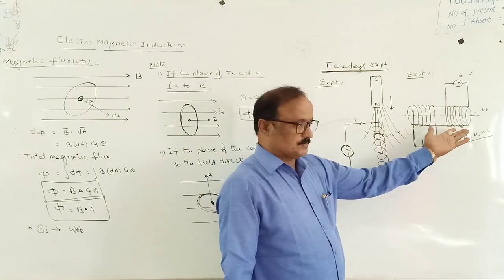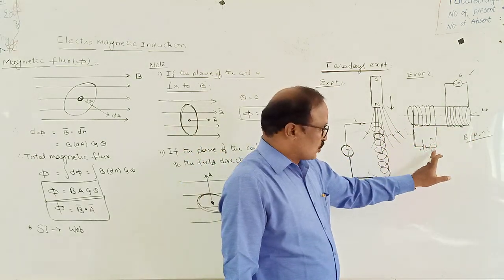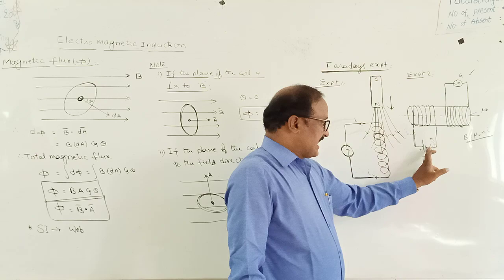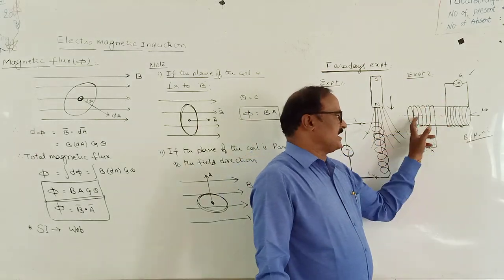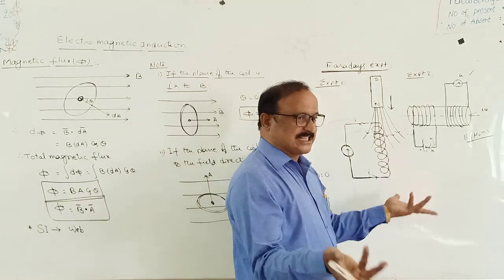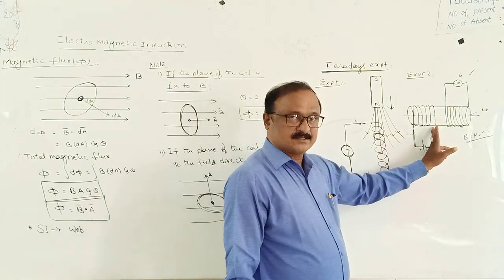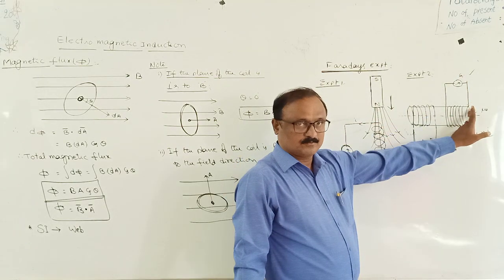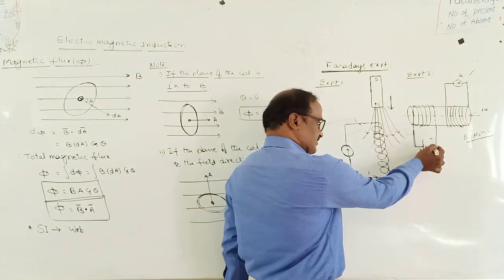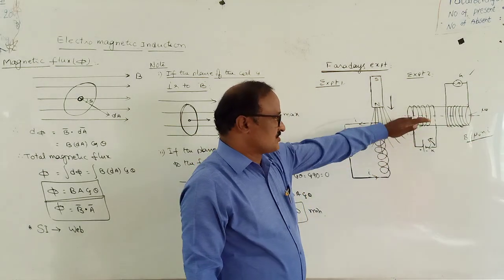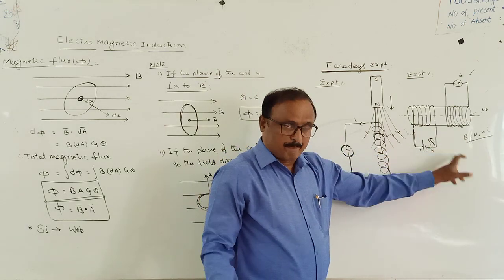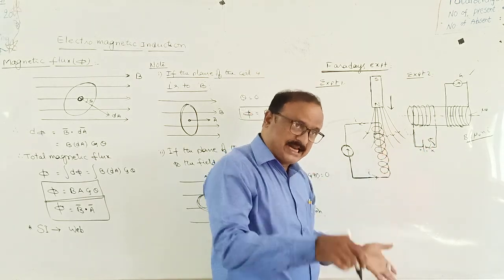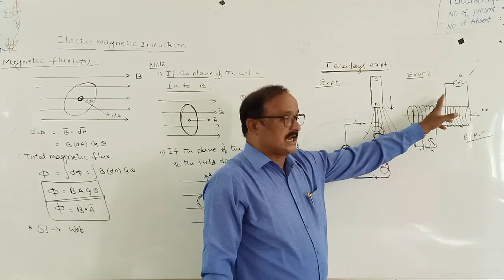Okay? Here also, when the switch is closed, at that moment current starts flowing through it. When the current increases from 0 to the maximum value, B also increases. B increases means flux phi, which is equal to B into A, also increases. At the time of increasing flux, a current will be induced inside the coil. Similarly, when the switch is open, current starts decreasing. The B value decreases. Magnetic flux in the coil also decreases. So, at the time of decreasing flux also, current will be induced.